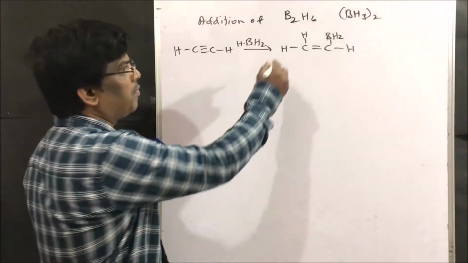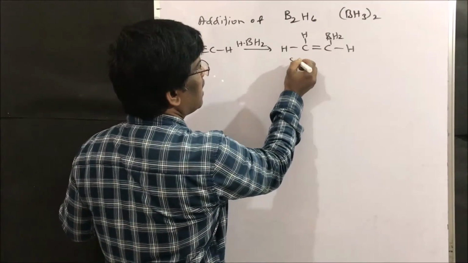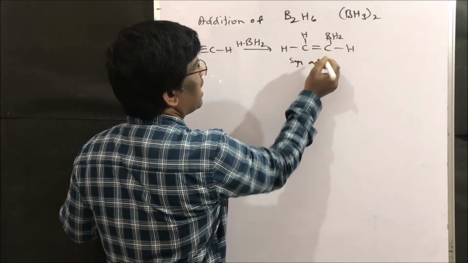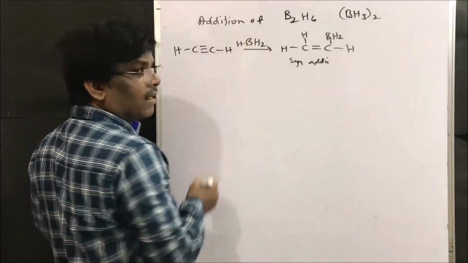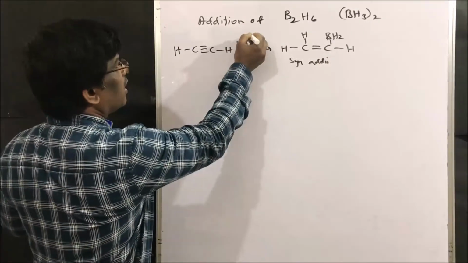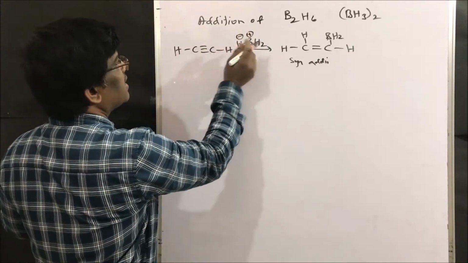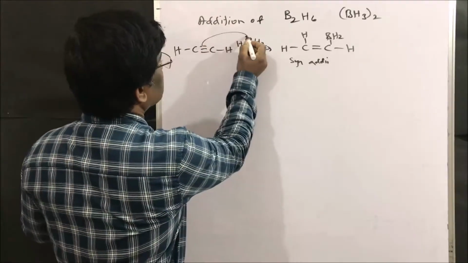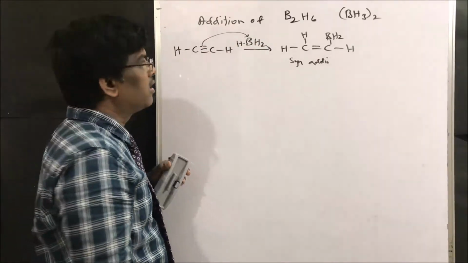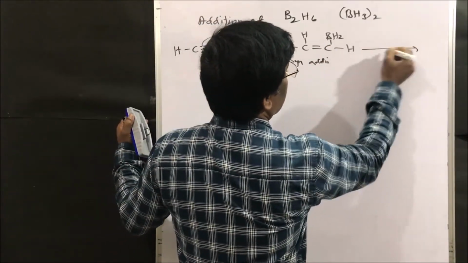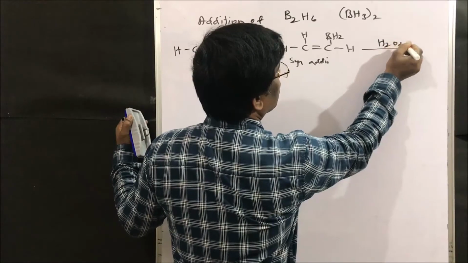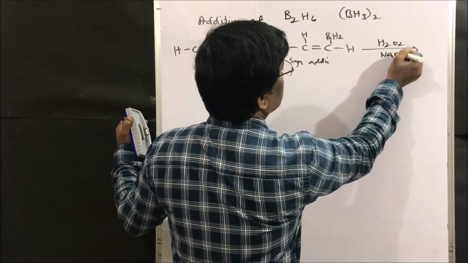Syn addition of diborane takes place, where this boron is electron deficient, so it is going to act as an electron deficient species. So it takes up this triple bond to give this syn addition compound, which upon reaction with hydrogen peroxide in presence of sodium hydroxide,